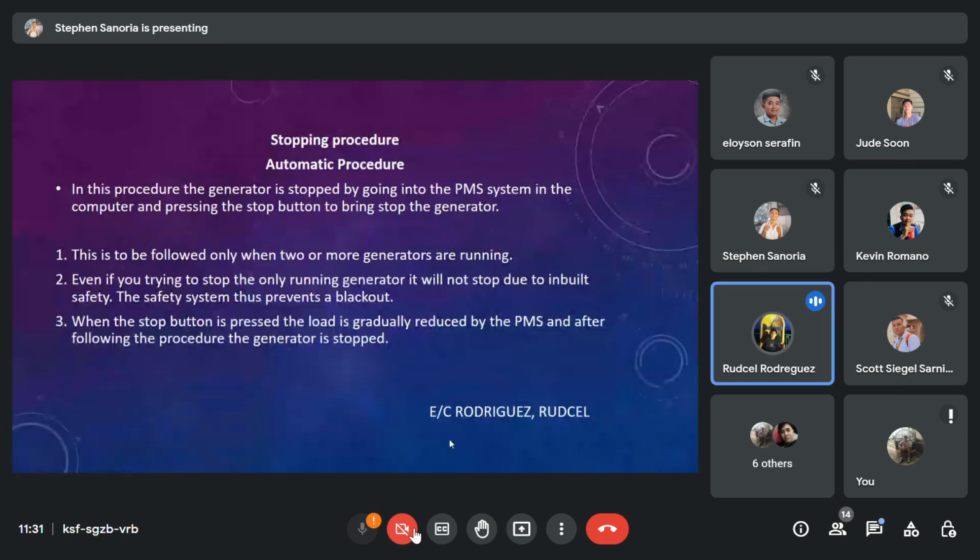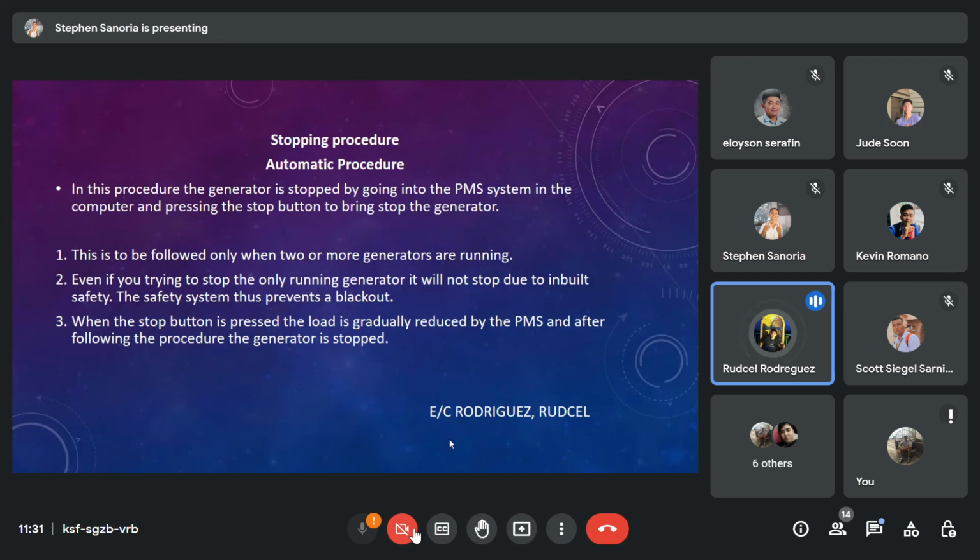Stopping procedure, automatic procedure. In this procedure, the generator is stopped by going into the PMS system in the computer and pressing the stop button to stop the generator. 1. This is allowed only when two or more generators are running. 2. Even if you're trying to stop the only running generator, it will not stop due to inbuilt safety. The safety system thus prevents a blackout.